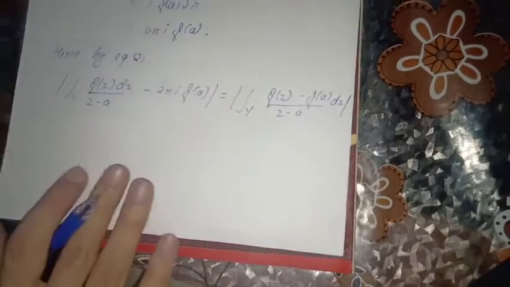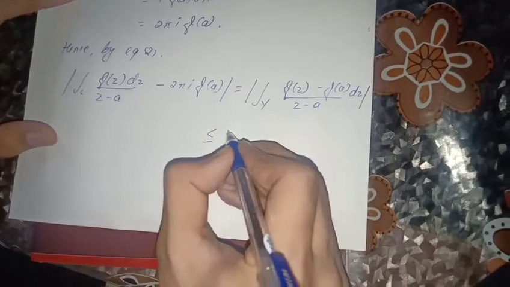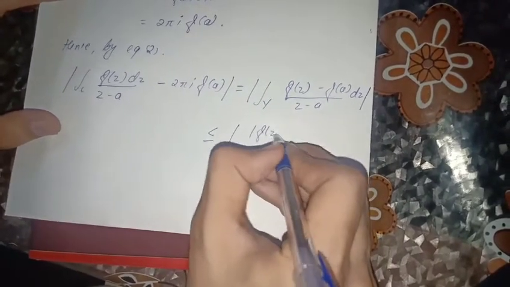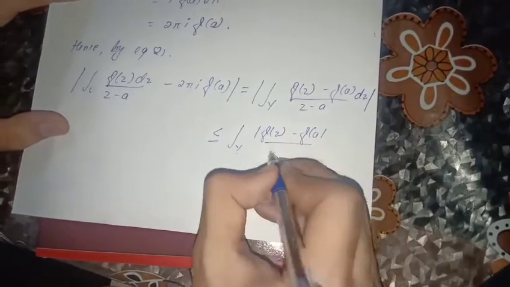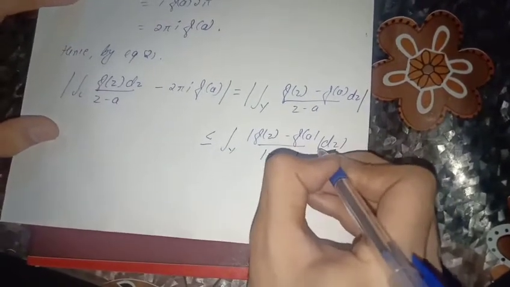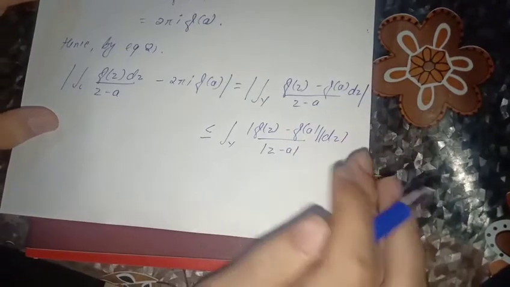Taking the mod, this will be less than or equal to the integral over gamma of the mod of f(z) minus f(a) upon z minus a, times mod dz.